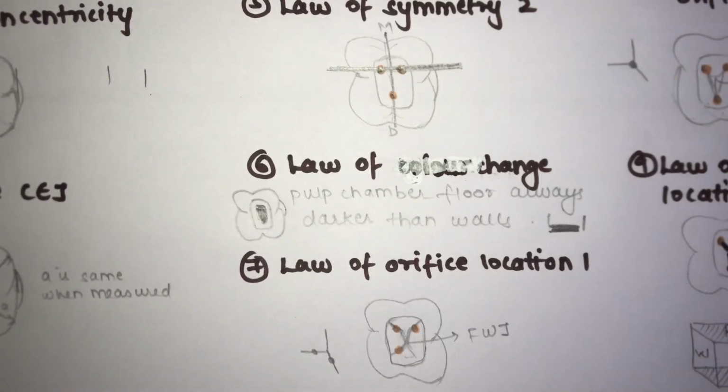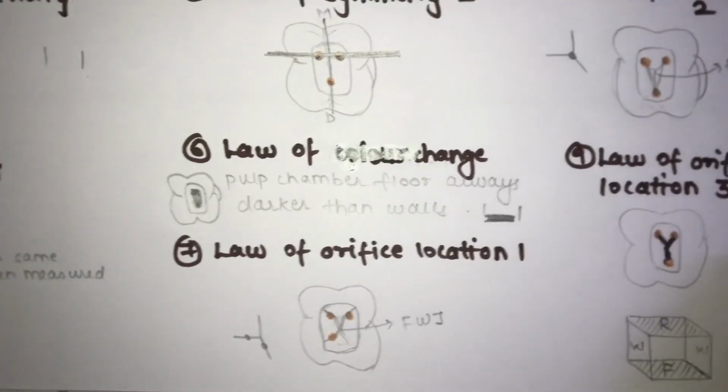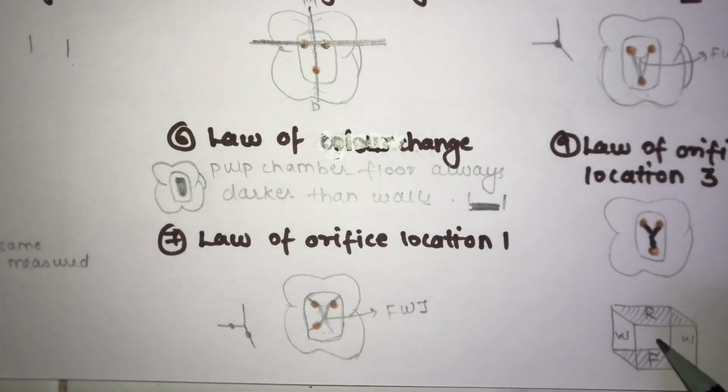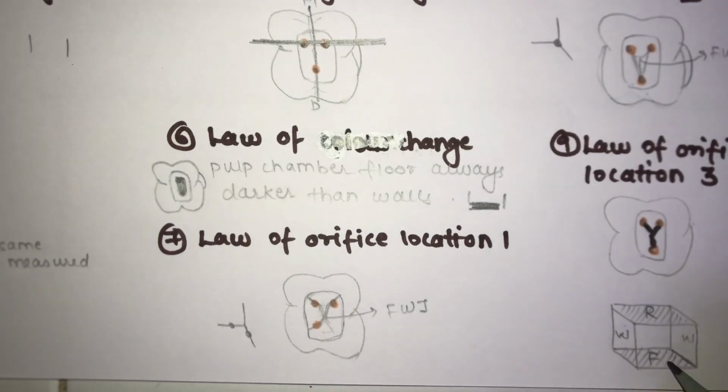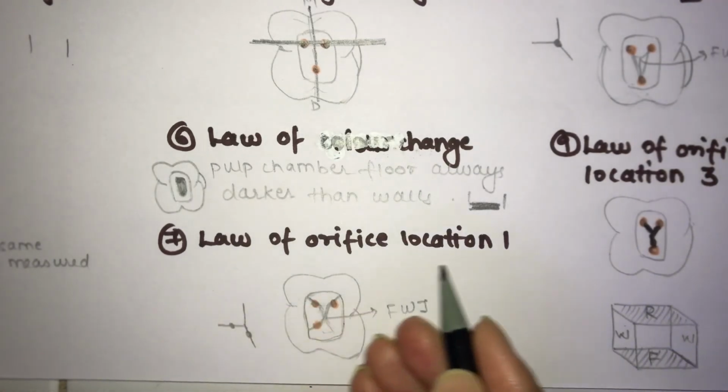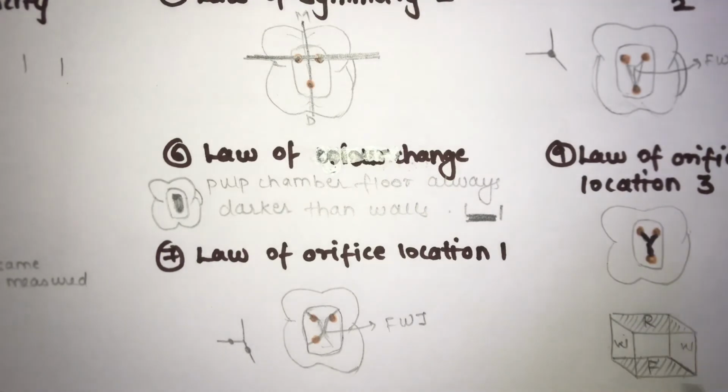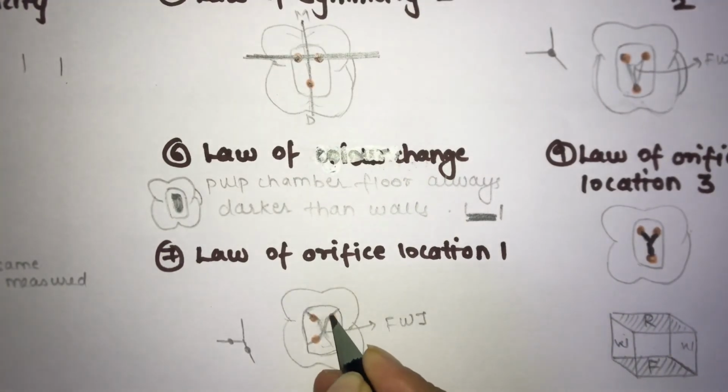So it states that the orifices of the root canal are always located at the junction of the wall and the floor. Now, for example, the room you are sitting in, you can consider it as your pulp chamber. In that you have your 4 walls, and then you have a roof and a floor. So these are your 4 walls, this is the roof and this is the floor. In this law of orifice location 1, it states that the orifices are located at the